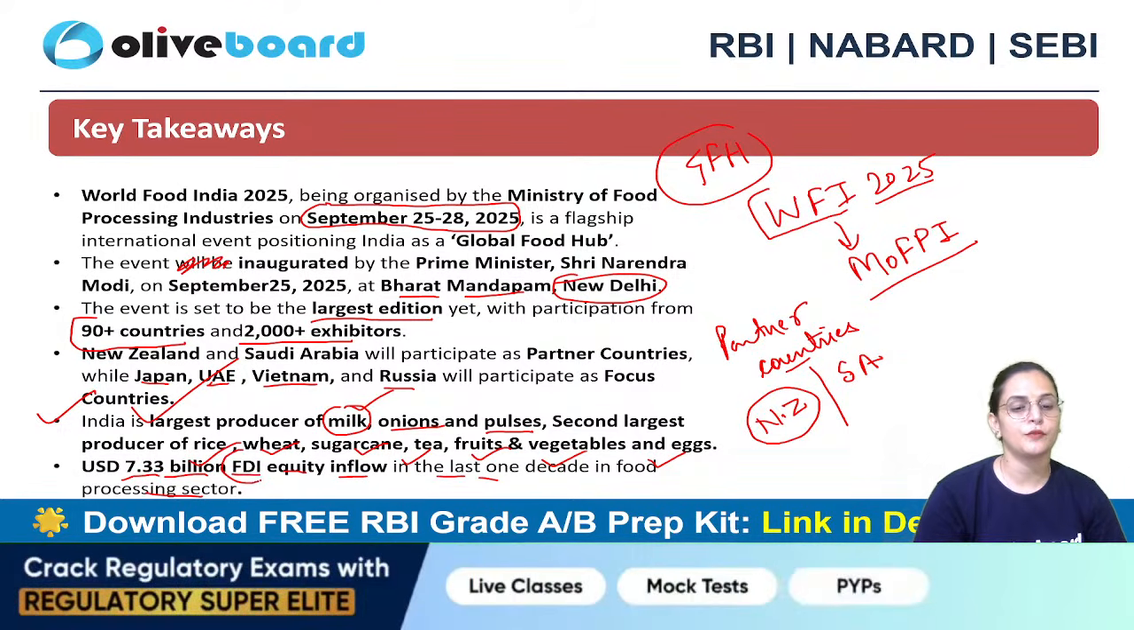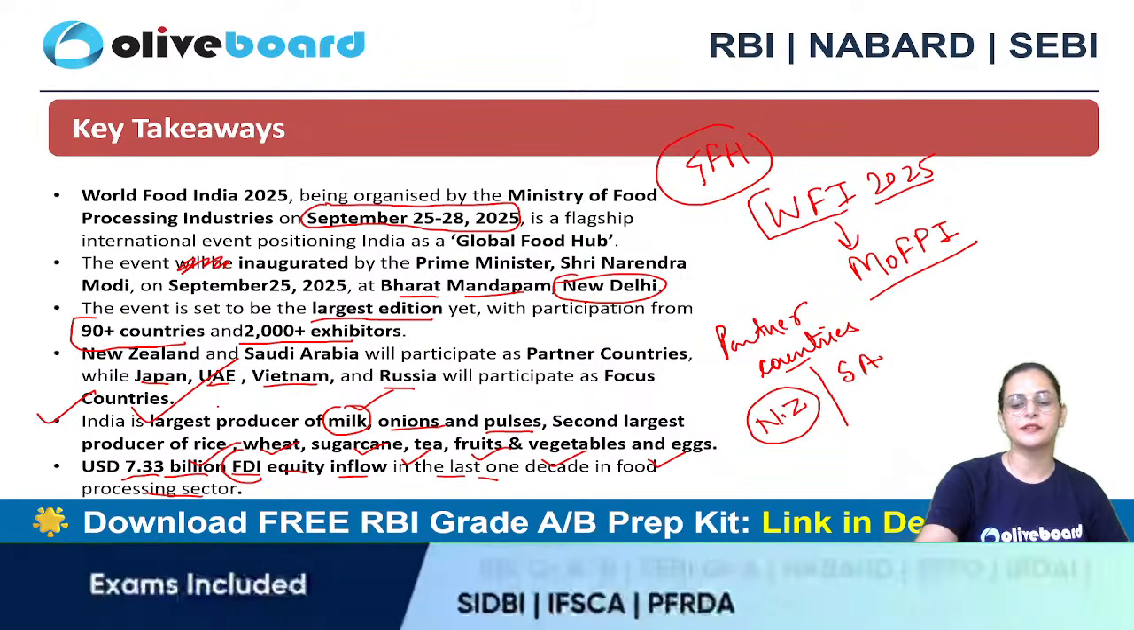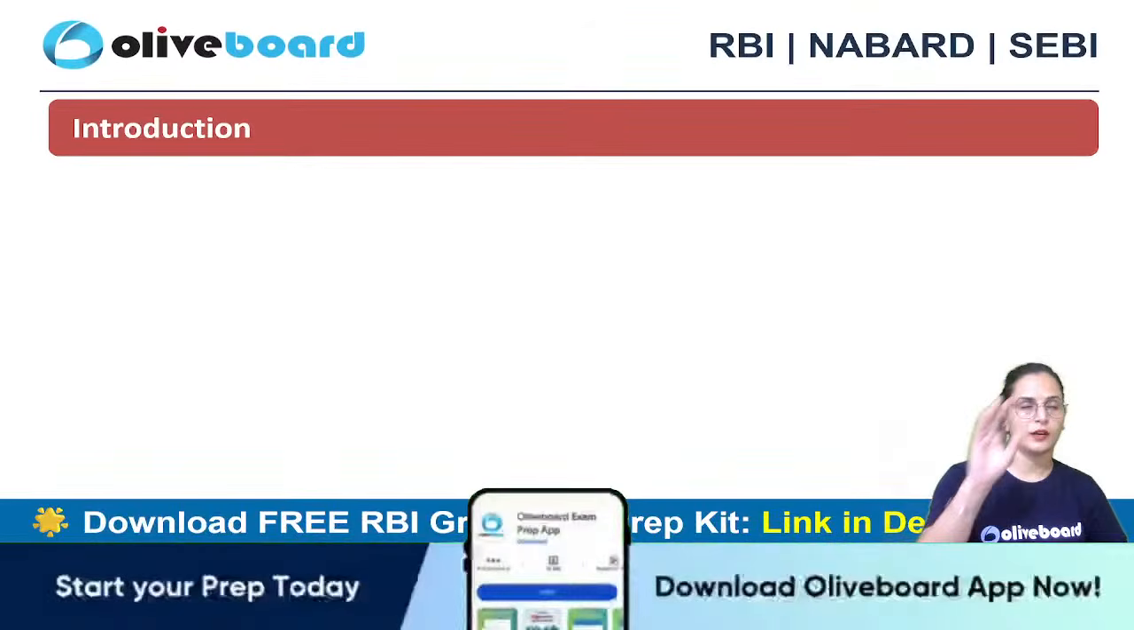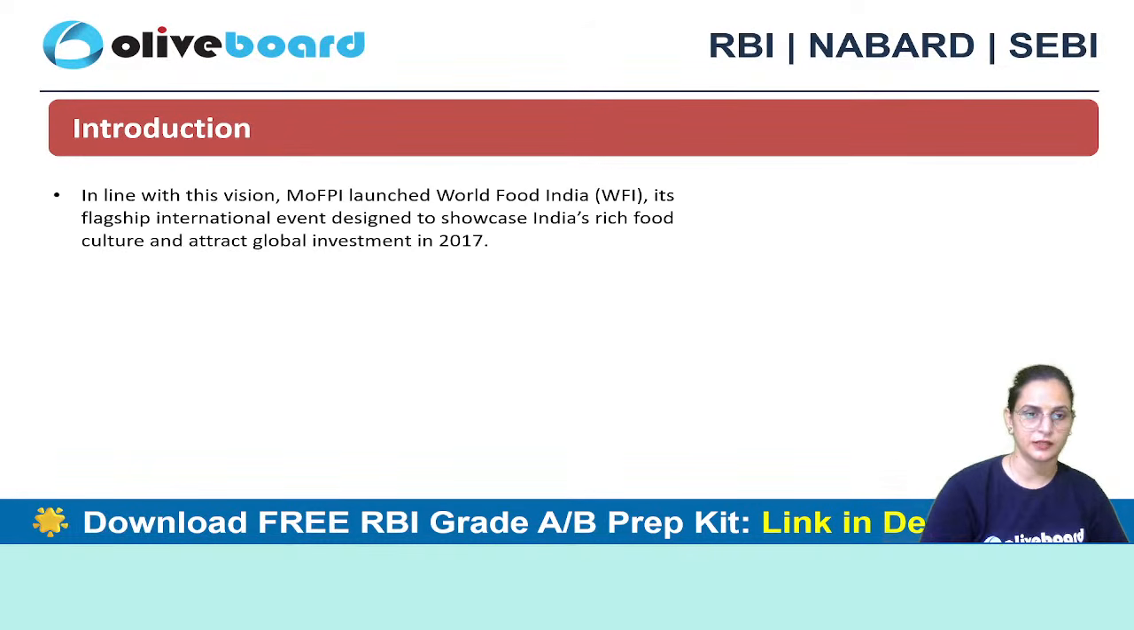Okay, so foreign direct investment, how much? 7.33 million that directly inflowed in the food processing sector. So this is also the takeaway or the mention of India's food sector.